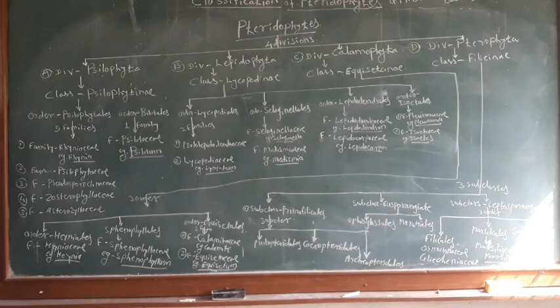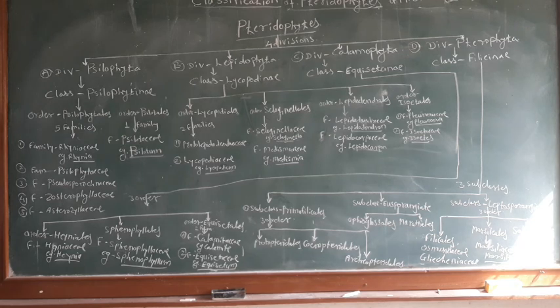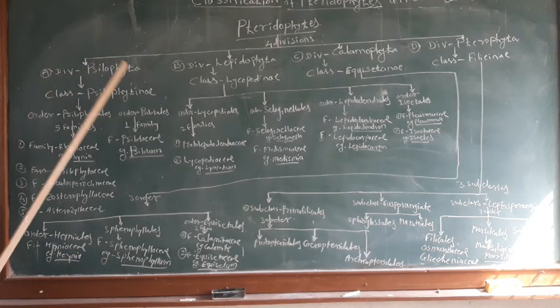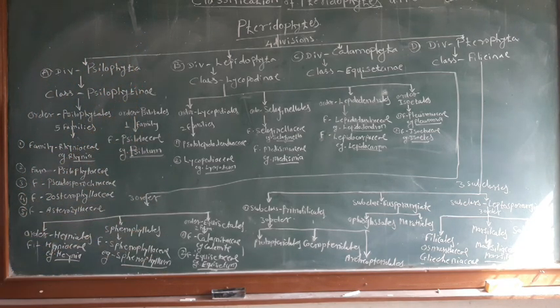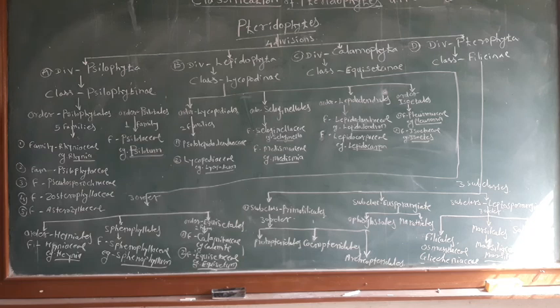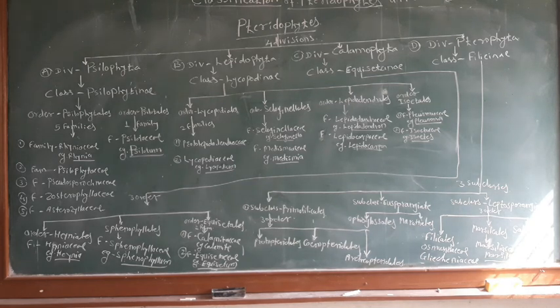Today we will discuss the next part in pteridophytes, classification of pteridophytes. According to G.M. Smith 1955, the pteridophytes are called cryptogams, and cryptogams are the non-flowering and non-seed bearing plants.